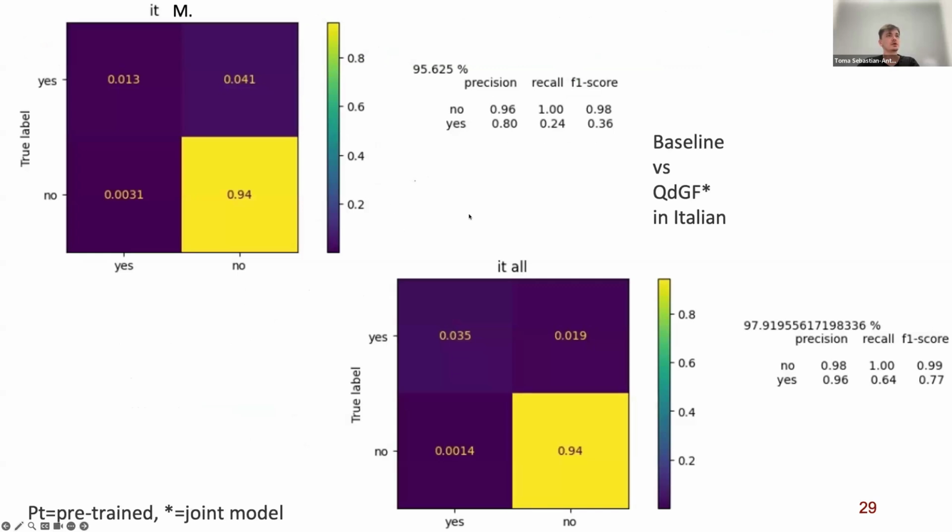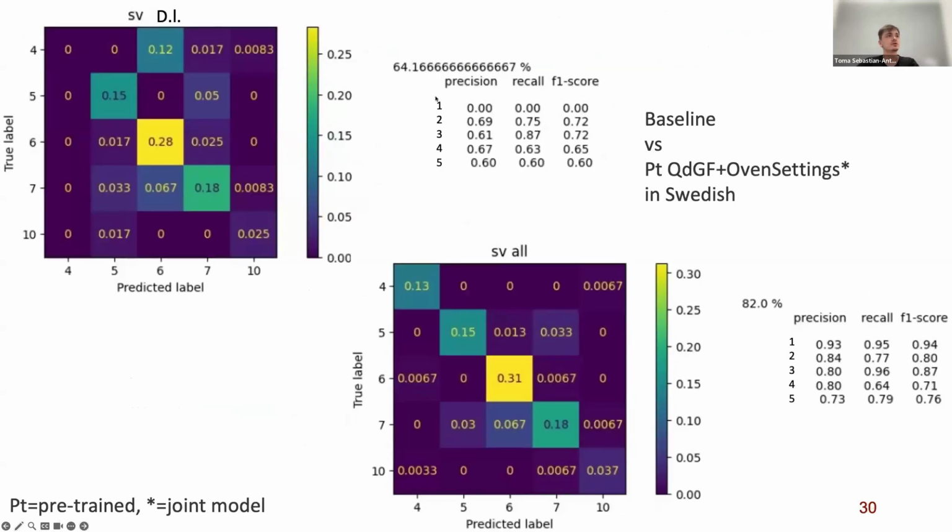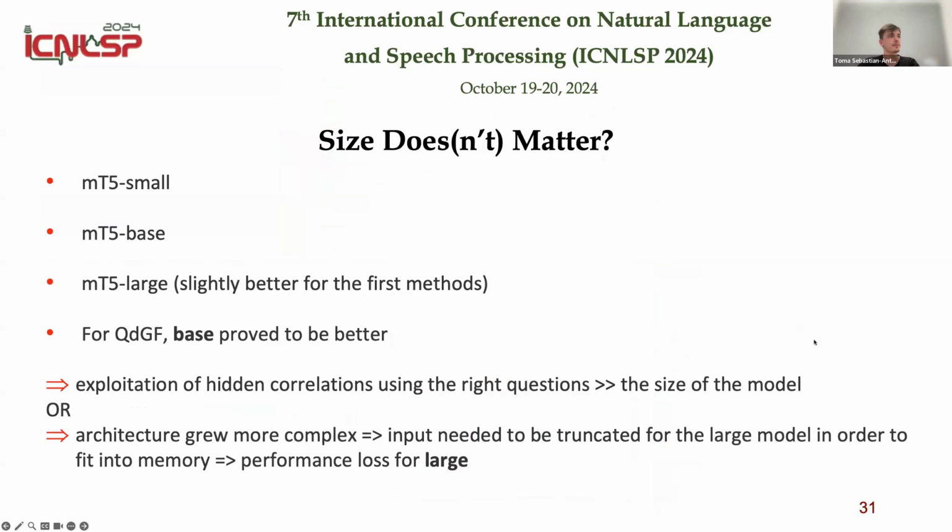Okay, and also in the F1 score, we see that the dataset was highly imbalanced. We went from an F1 score of 36 to 77, and here is the biggest improvement. We see that the first class was not predicted at all in the baseline model, so the F1 score was 0, but with QDGF, we managed to arrive at a 94 F1 score for the first class, which is the most underrepresented class.